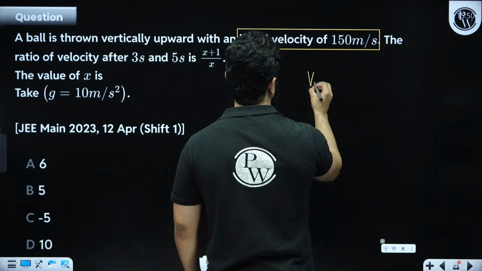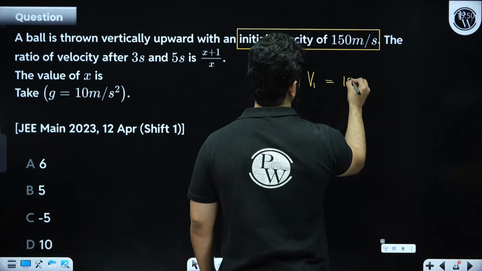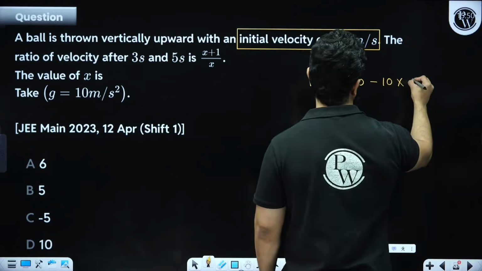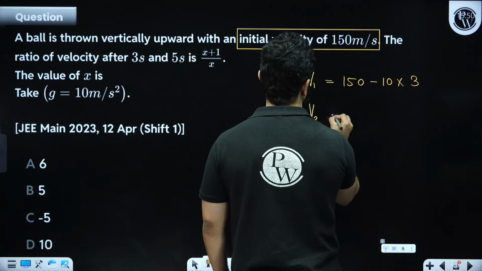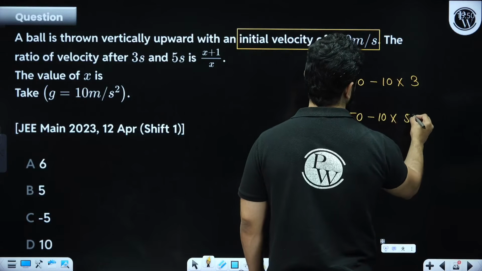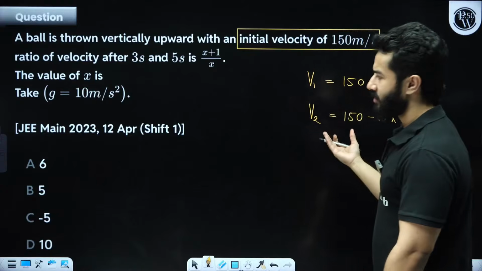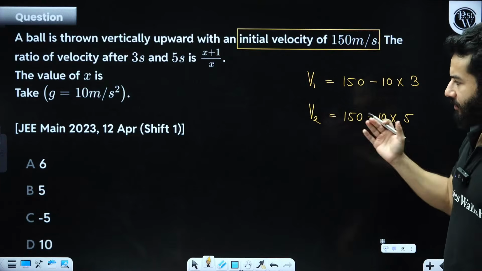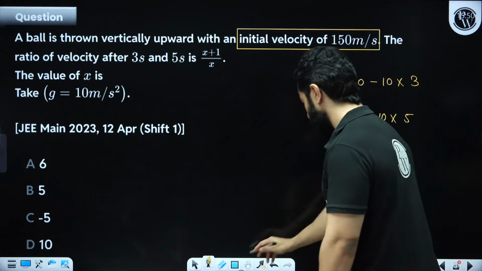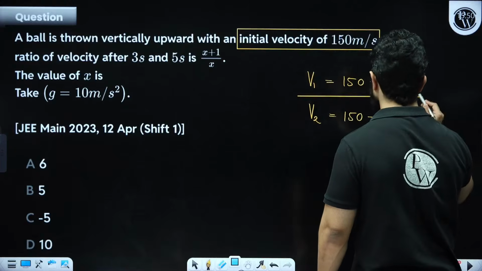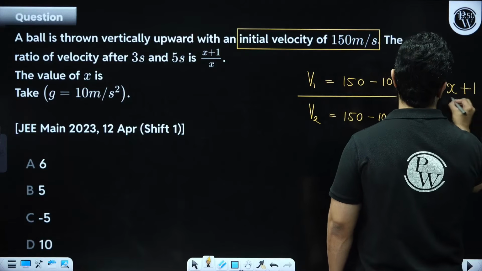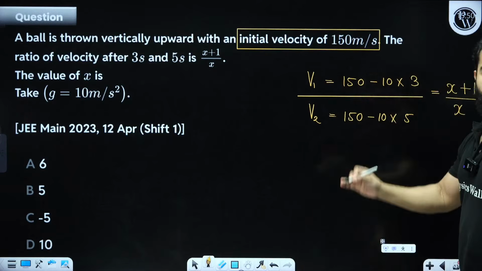right? So V1 is equal to u minus 10 into 3 and V2 is equal to 150 minus 10 into 5. That's it, my dear friends. So I don't think you have any doubt in this. You can solve this question by yourself, right? Take the ratio of these two things and equate it to (x plus 1) divided by x. That's it. Now you guys can solve this question.